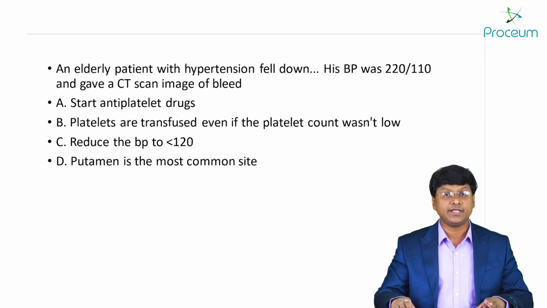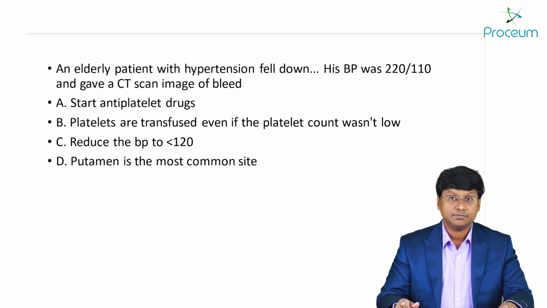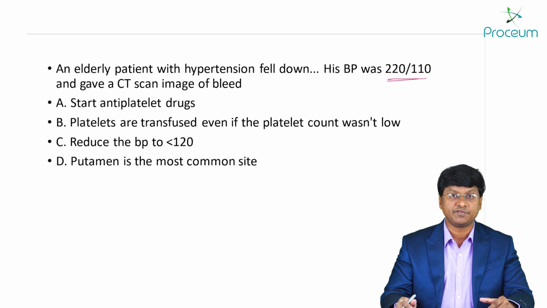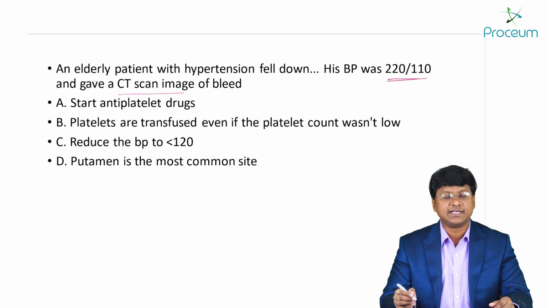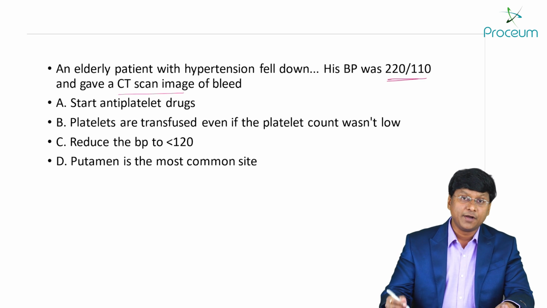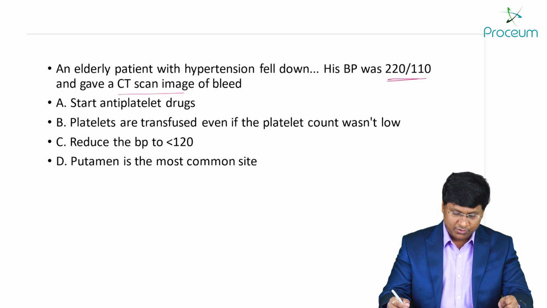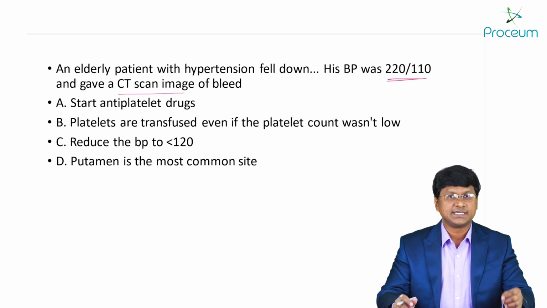Yes. So this was the other recall by the students. An elderly patient with hypertension fell down. His blood pressure was 200 by 110 millimeters of mercury. And sir, a CT scan image was there that was suggestive of bleed. That was the recall by the students. The options are start antiplatelet drugs. Platelets are transfused even if the platelet count wasn't low. Reduce the blood pressure to less than 120. Putamen is the most common site of hemorrhage. So these are the options.